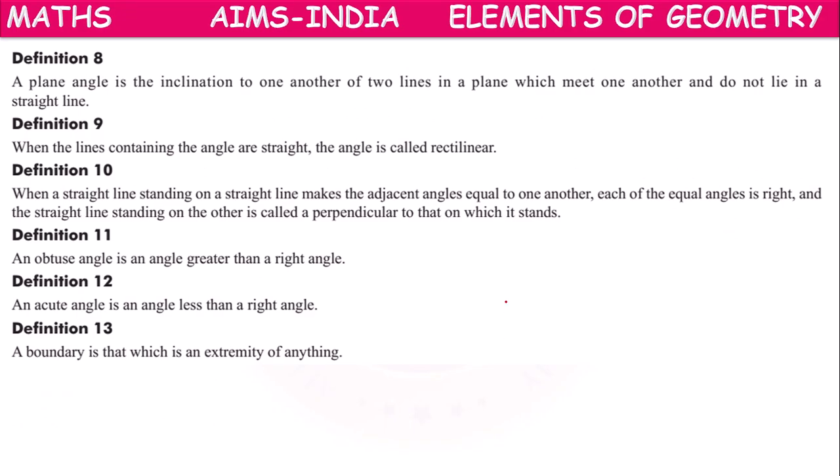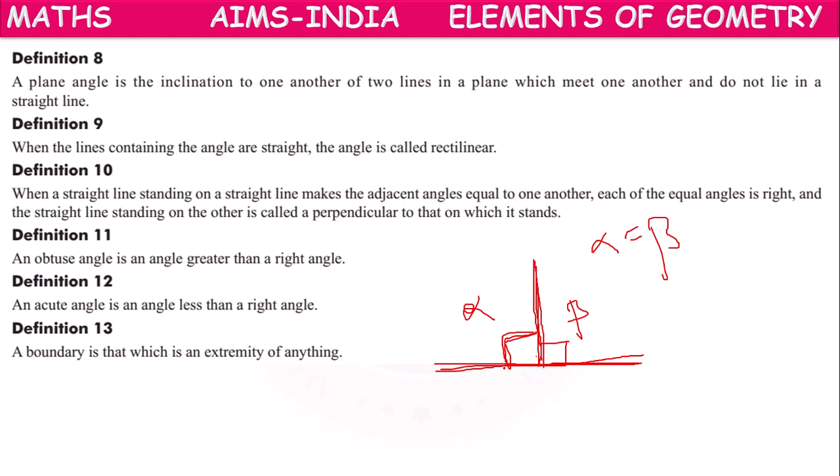So this is a straight line. When a straight line standing on another straight line makes adjacent angles equal to each other, suppose this is alpha, this is beta, such that alpha equals beta.